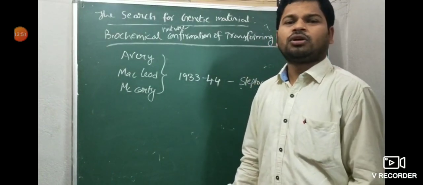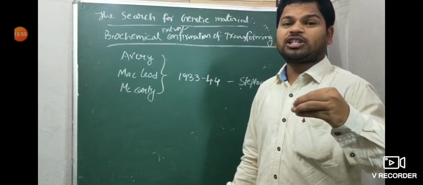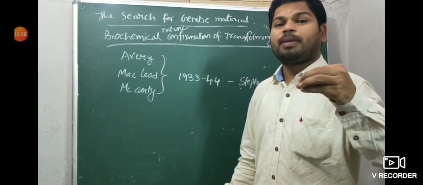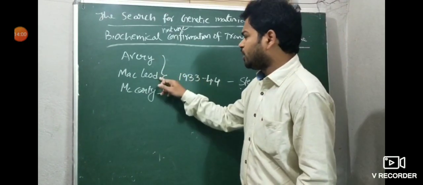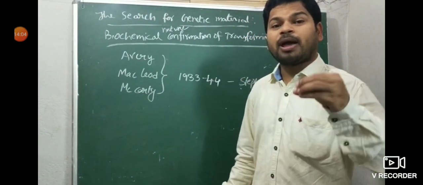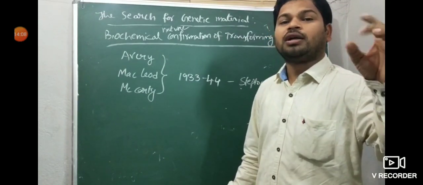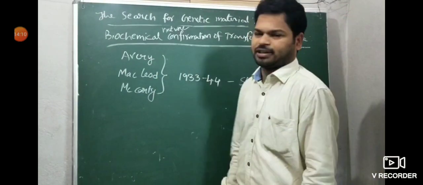So, the transforming principle was given by Frederick Griffith. Confirmation of the biochemical nature of the transforming principle was given by Avery, MacLeod and McCarty. So the biochemical nature, whether DNA, RNA or protein, was confirmed by these three scientists.